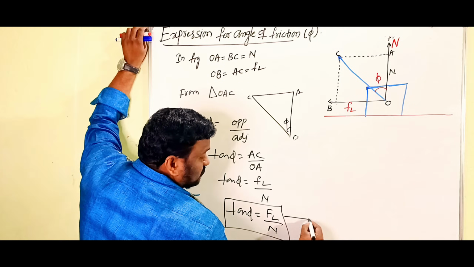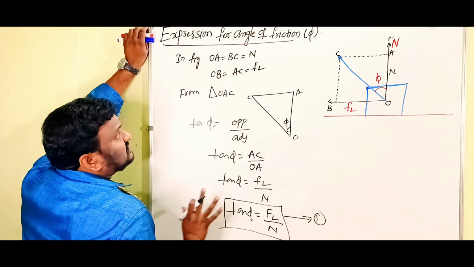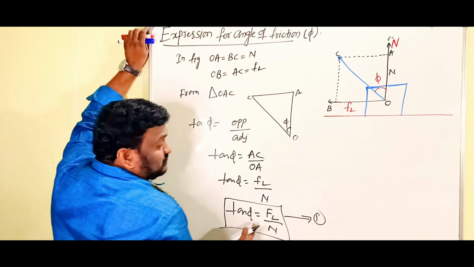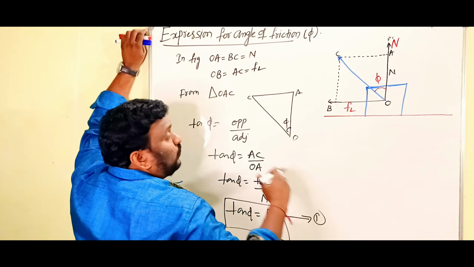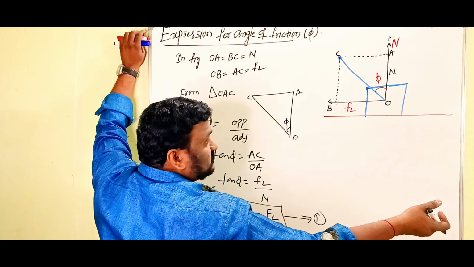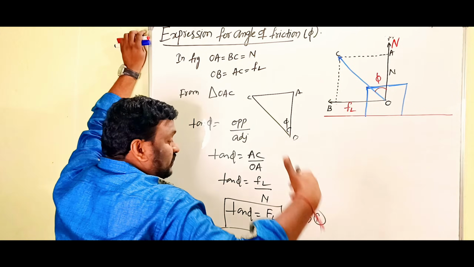You have to remember this one. So simply, the expression for angle of friction, what is that? Tan phi is equal to FL by N. Now we have to discuss what is angle of repose and what is the expression for angle of repose. Let's go for that.